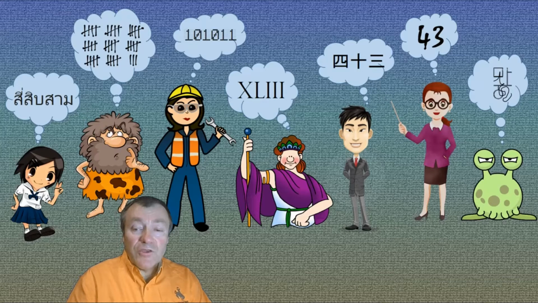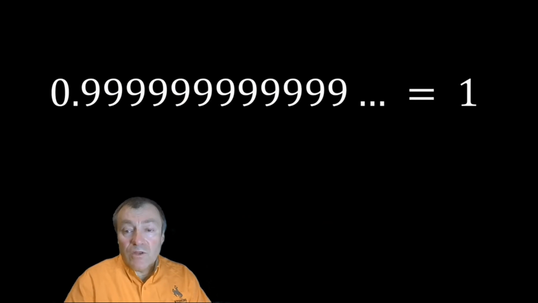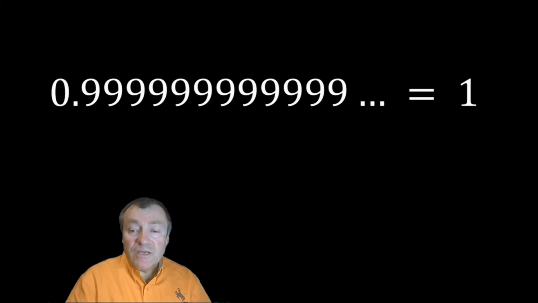Real numbers are much more universal than our 10-finger system, and decimals obscure a lot of what the real numbers are really about. What appears on the screen here is a statement which tests whether you really understand how decimals represent real numbers. The number 1 has a couple of decimal representations. One of them, on the left, is 0.99999 repeating forever. If you don't believe or understand this equality, then you don't understand one of the prerequisites for a calculus course.